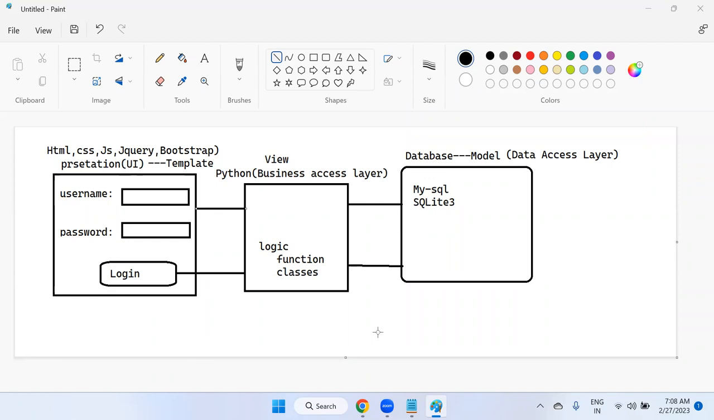So this is the model view template MVT pattern. View is the main Python logic. Presentation means template. Template means what you are going to see on the screen. Database related means where we can store the data and from where we can retrieve the data. That is the database model action. But for your information, for the model purpose, we need not create databases. We need not write any queries.